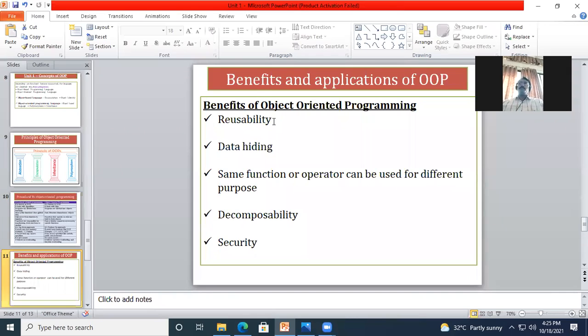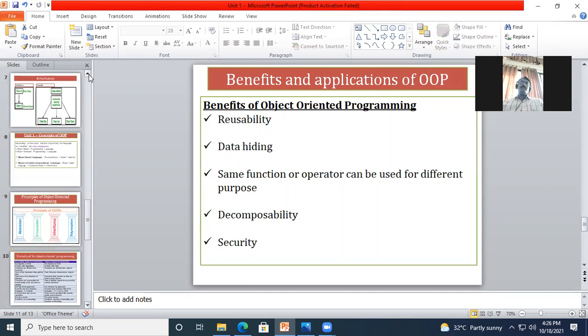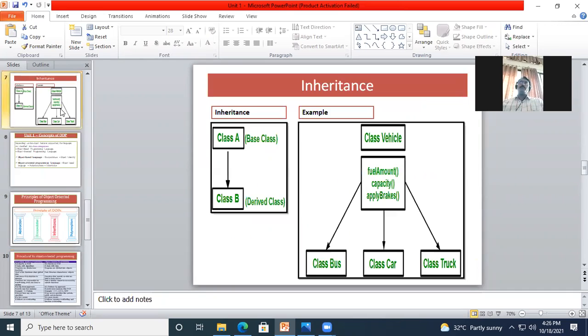Now the benefits. When we are using the object oriented programming language, what benefits are we gaining? First one is reusability. Again I will go back to the example. Code reusability: let's say I have mentioned the properties in the class vehicle. I need not mention the same properties again in the bus.